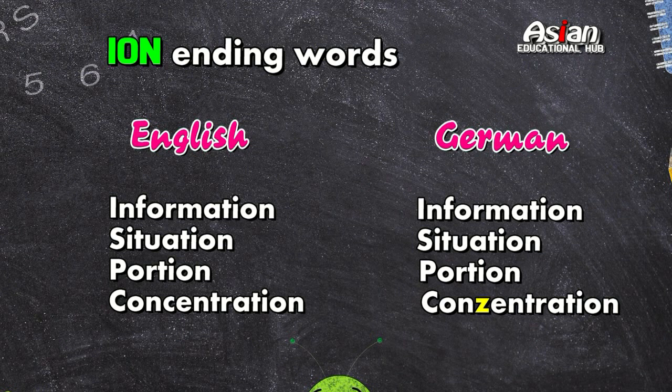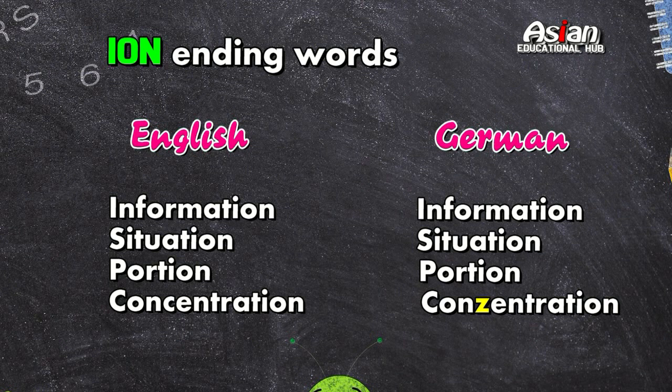In English it is information, but it is Information in German. Second one is situation. It is Situation in German. Next one is portion, but it is Portion in German. Next word, concentration.